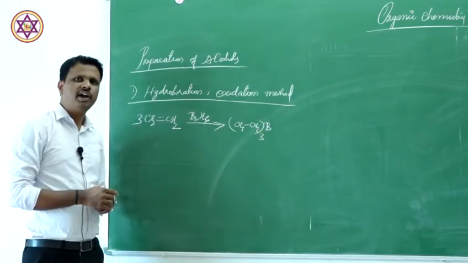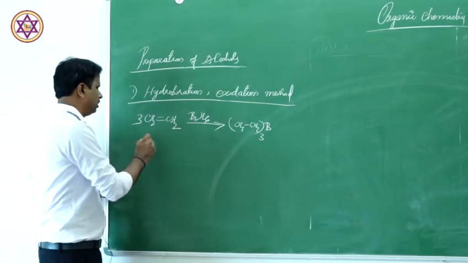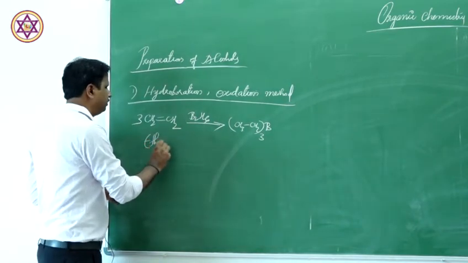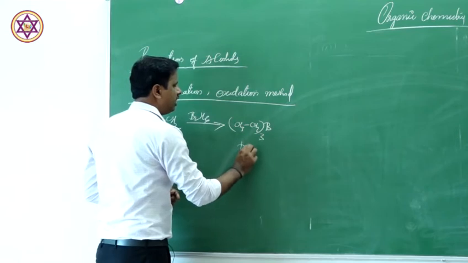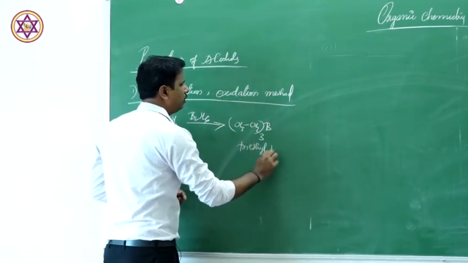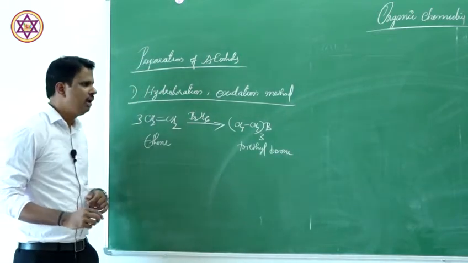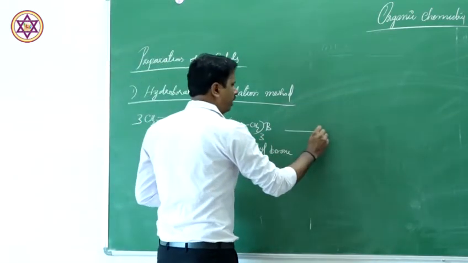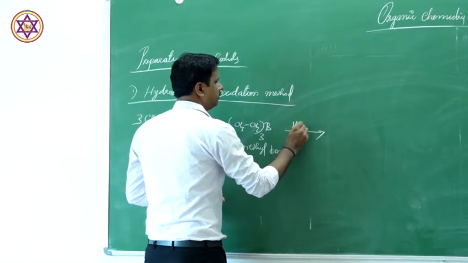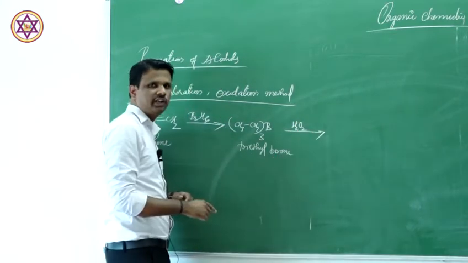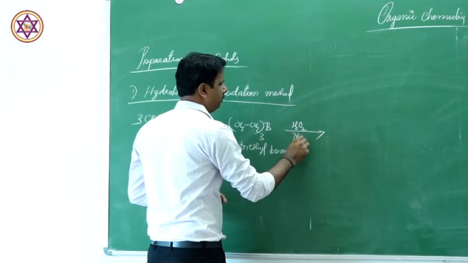We get trialkyl borane. This is ethene. This is triethyl borane. Triethyl borane we are going to get, followed by oxidation using hydrogen peroxide in basic medium.